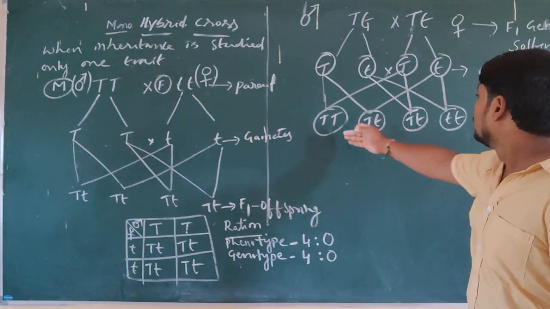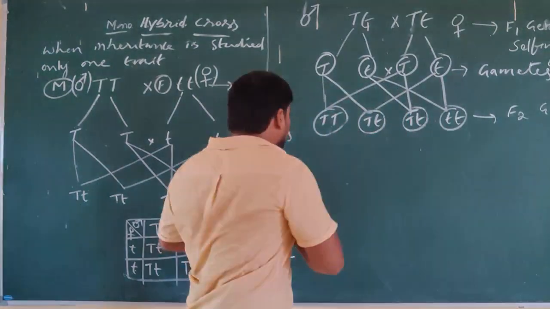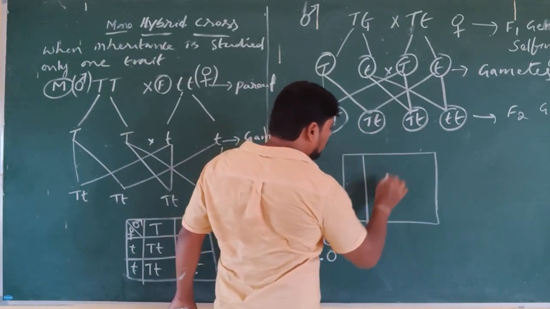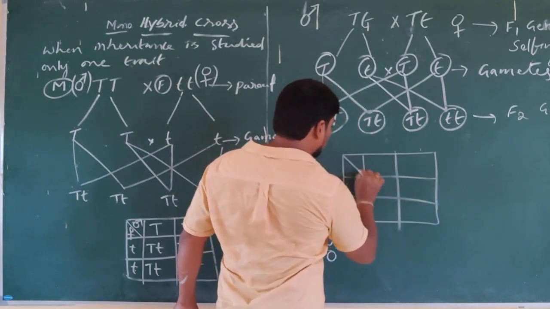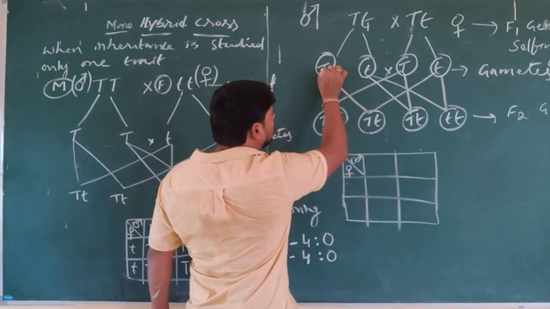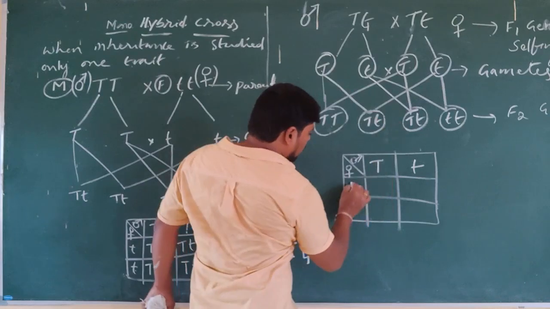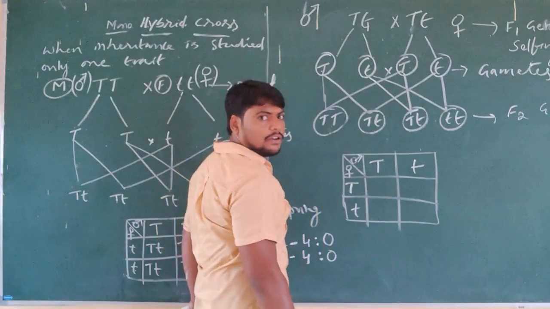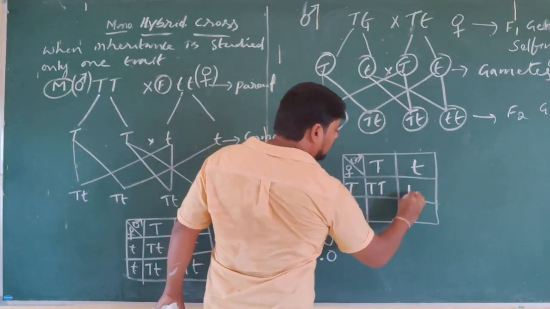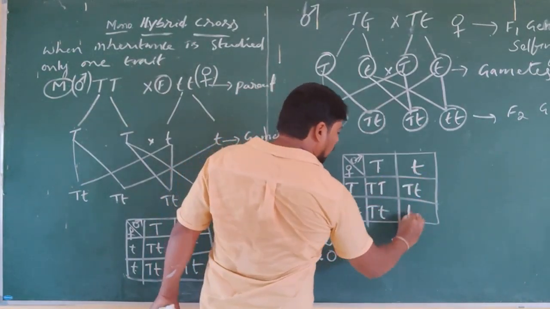That is what we can see. So what is the condition of the plants formed here? Let me represent it in a checkerboard. Here is the male, here the female. What are the gametes here? Capital T, small t, and here capital T, small t. Now crossing in between: capital T one pair, next capital T, small t one pair, and these two capital T, small t, and this one small t, small t.